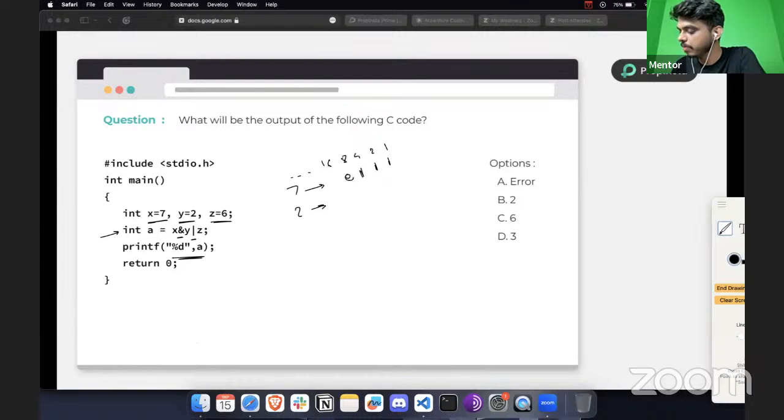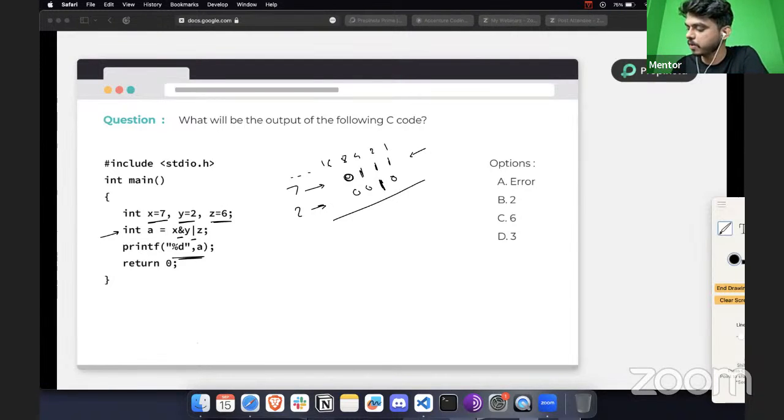So the binary value for 7 is going to be this. Similarly, for 2, it's going to be 0, 0, 1, 0. I hope this is visible to you. And on these two values, we are going to perform the bitwise AND operation. While performing bitwise AND, only when both values are true will it evaluate as true. Otherwise, it will evaluate as false.